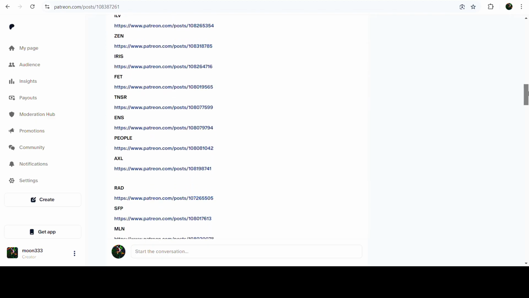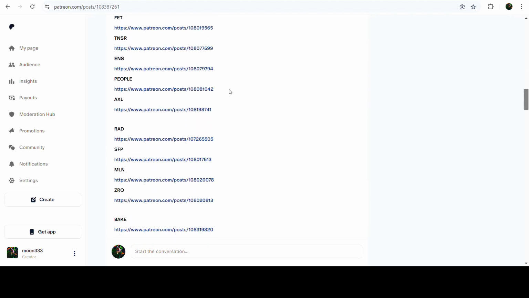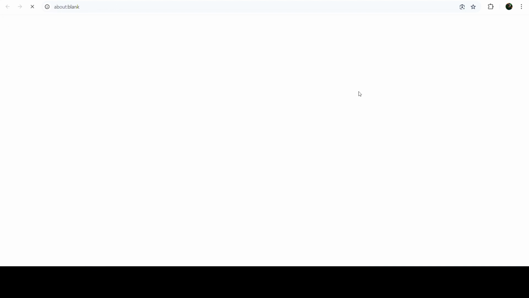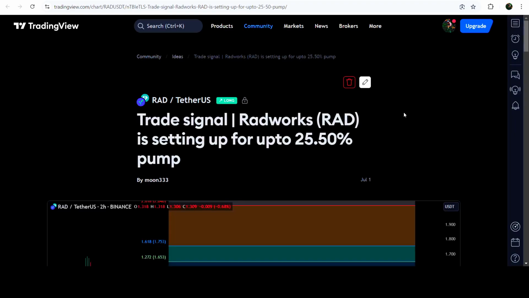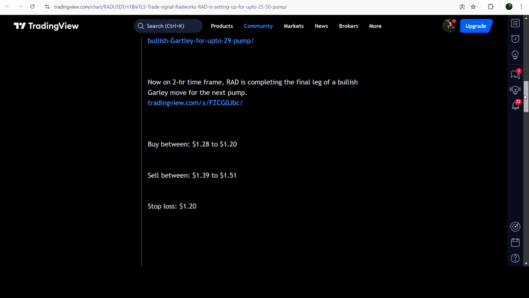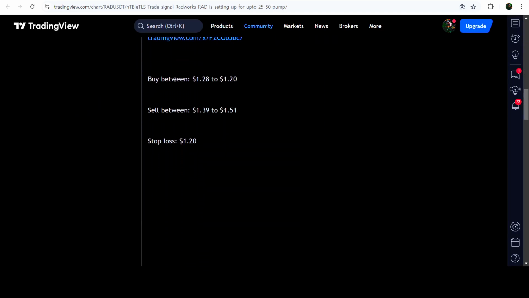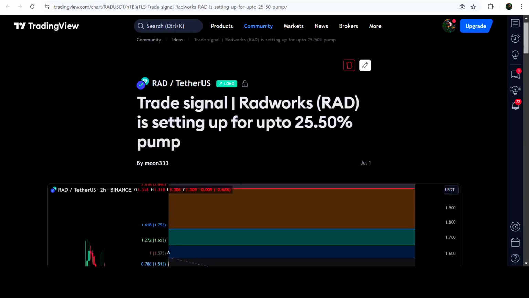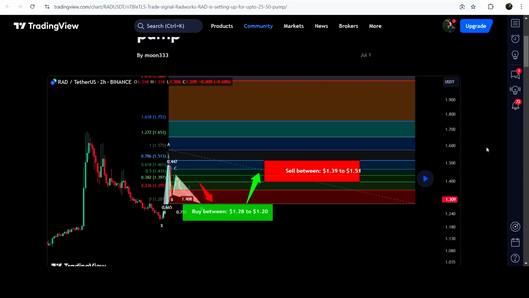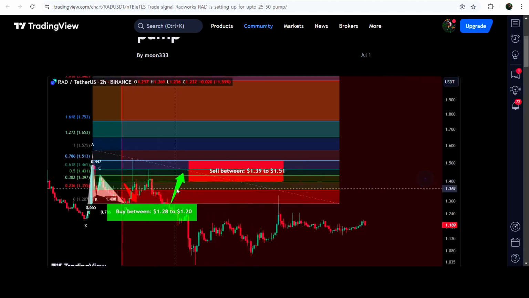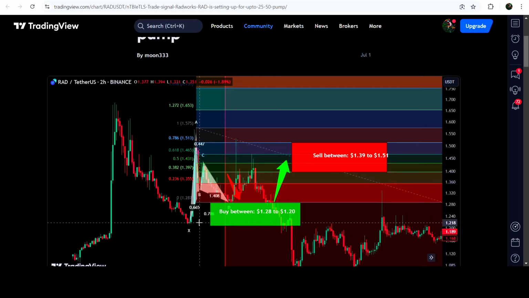If you would like to check or verify any trading signal, like this trade setup for RadWorks, you just need to click on the link for the trade setup and it will take you to the TradingView chart. On this chart, you can see when I shared this signal, like this trade signal I shared on 1st of July 2024. You can also see the complete trade setup as well, like this was the buying zone, the sell target zone and the stop loss. In order to see how the price line moved after sharing this signal, you need to click this button, and after that it will show you how the price line moved up from the buying zone and reached the sell target zone.